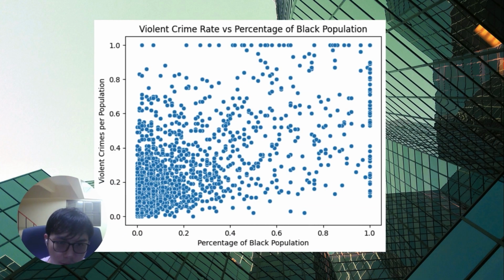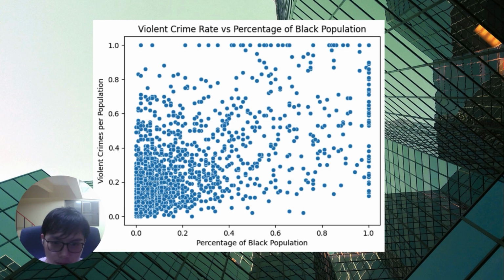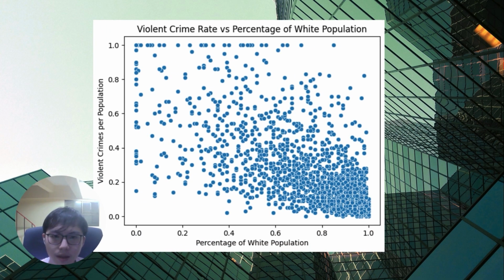This graph shows that the violent crime rate has a big cluster in communities that have the black population as the minority. But even in the 100% black community, the crime rate is still pretty high. And this graph shows that the violent crime rate has a big cluster when the white population is the majority, but it also has a higher crime rate when the white population is blending in with other races.